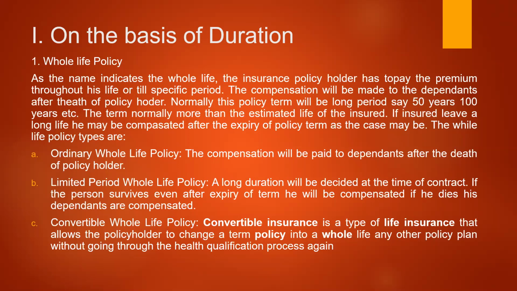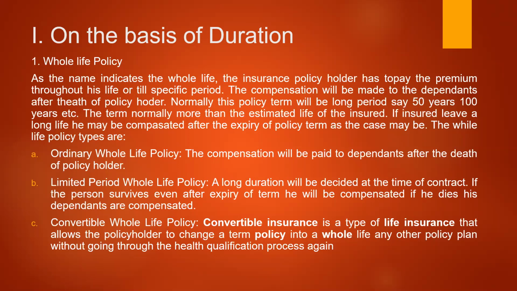Next one is the convertible whole life policy. Convertible insurance is a type of life insurance that allows the policyholder to change the term of the policy into a whole life policy. Any other policy plan, he can convert it into any other plan, without going through the health qualification process again. In this case, there is a special clause given, an option is given to the policyholder at the time of entry into the contract only, that if at all he wants to change the nature of the policy.